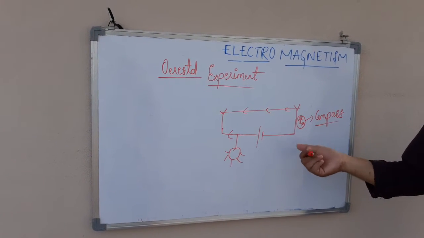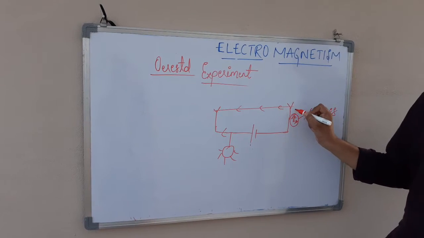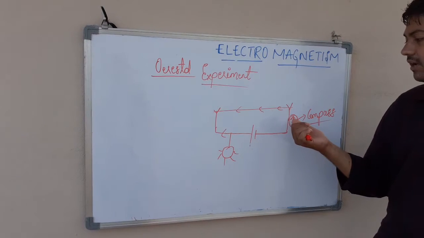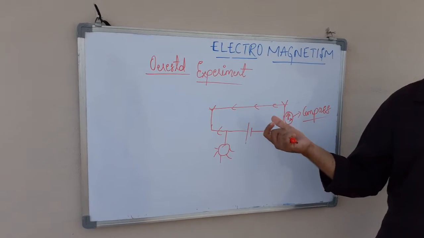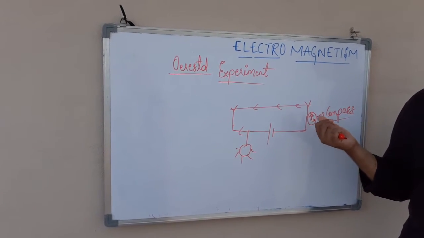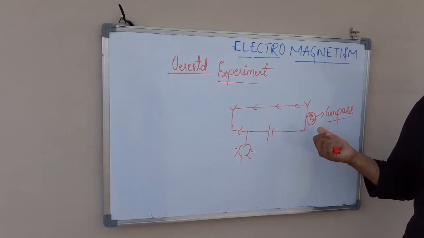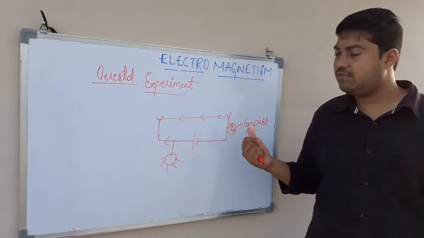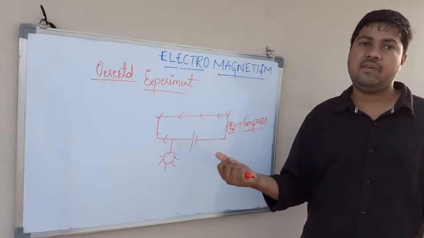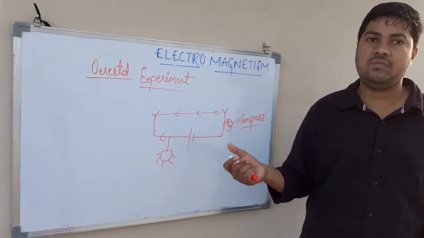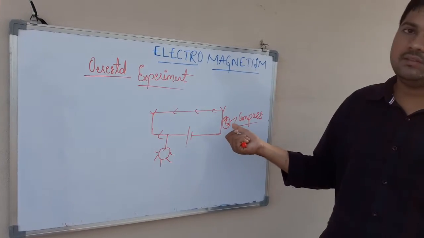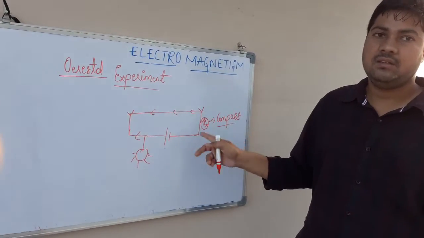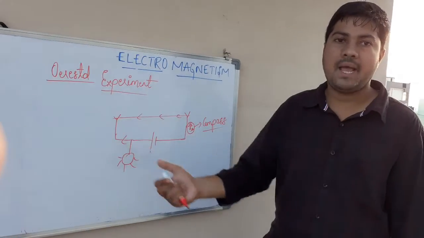So this shows that there exists some magnetic field around the copper wire. Whenever the needle in a magnetic compass deflects, it says that there is a magnetic field at that place. For example, if you take this magnetic compass and bring it near a bar magnet, then definitely this needle will deflect because of the presence of the magnetic field. If there is no magnetic field, then the needle will not deflect, it will be straight. So whenever it is deflecting, definitely there exists a magnetic field.